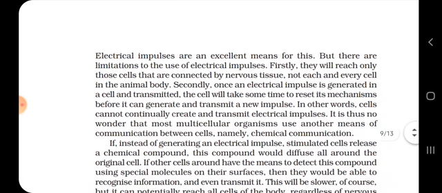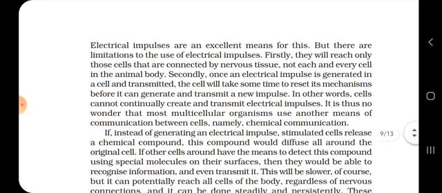Electrical impulses are an excellent means for this. But there are limitations to the use of electrical impulses. There are many types of limitations to the use of electrical impulses.